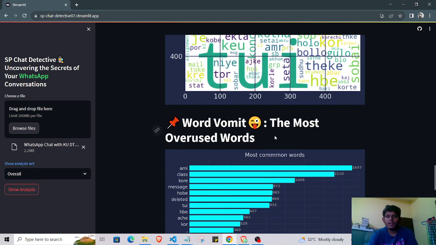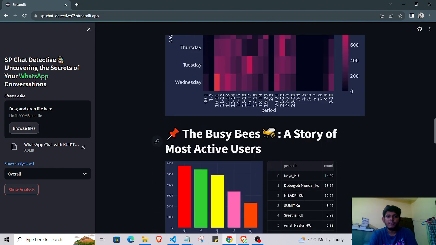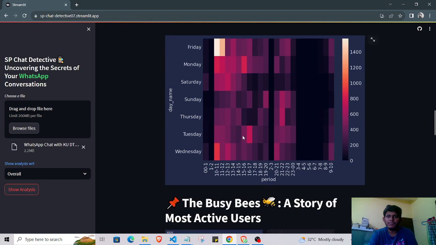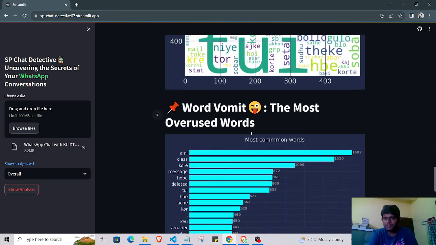We can also see the word vomit, which is a very interesting name, so that the user does not get bored. Like word cloud, it is called word vomit, a funny name, so that the user is not bored.